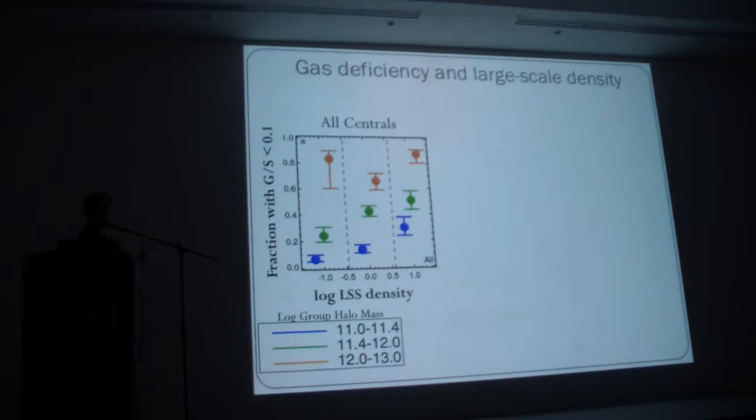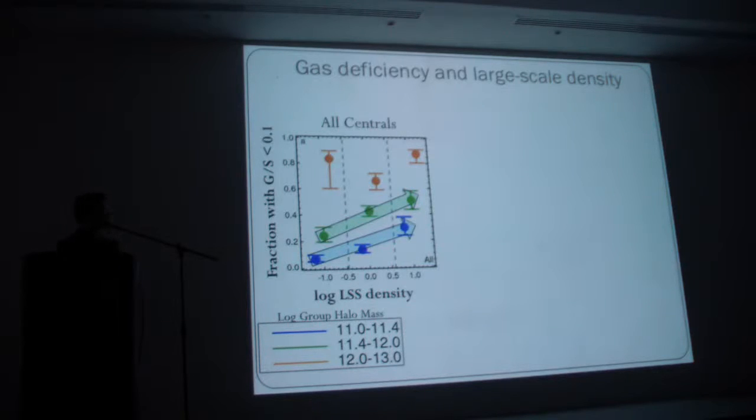Now, not all walls and filaments and aspects of large-scale structure are going to be the same. There's going to be low-density regions, high-density regions. So what if we just look at the gas fraction as a function of large-scale density? What's plotted here is now switched up a little. It's the fraction of gas-poor galaxies with gas fractions less than 0.1 versus the large-scale structure density, and this is a relative density. That's why the middle is 0. And this is broken up by halo mass, and also into three density regimes: underdense, medium or average density, and then overdense regimes.